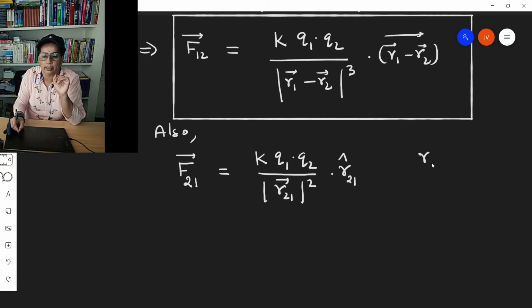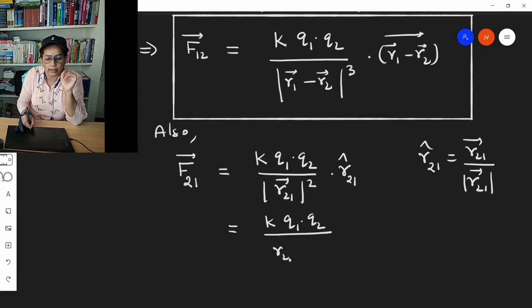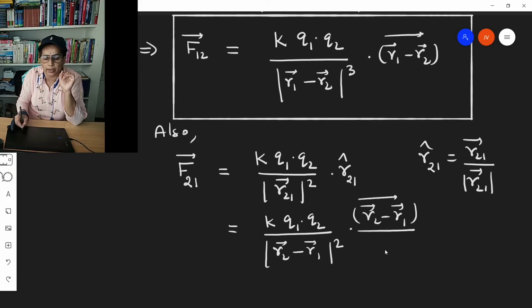And what is the R21 unit vector? It is the R21 vector by R21 modulus. So we are going to replace that, and we'll have K Q1 into Q2 by mod R2 minus R1 square times R2 minus R1 vector by mod R2 minus R1.